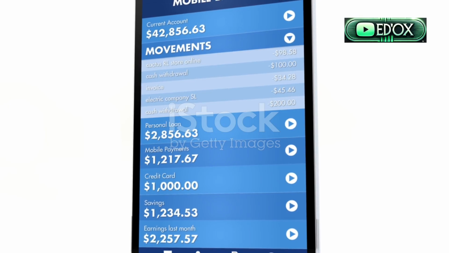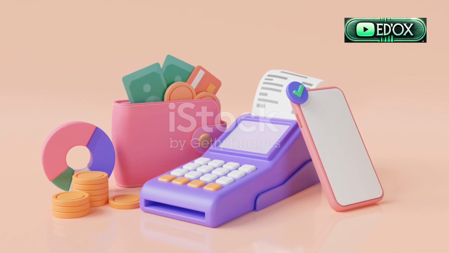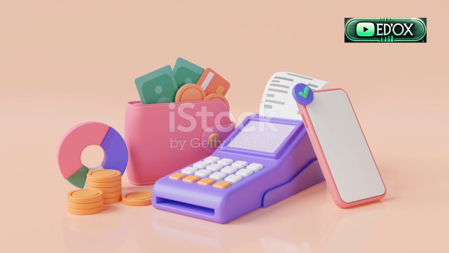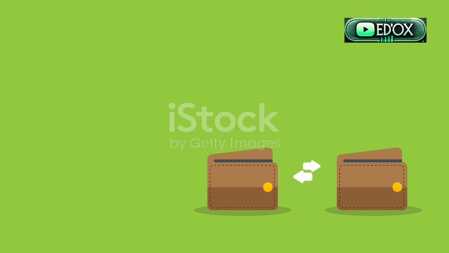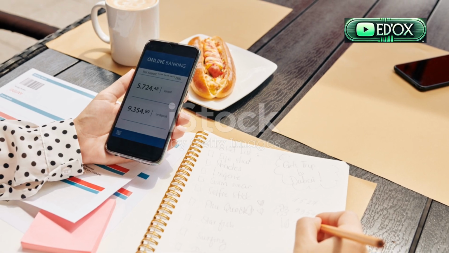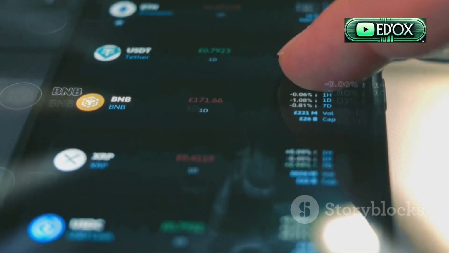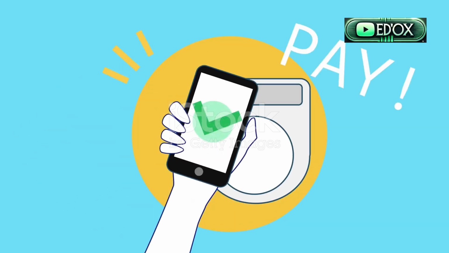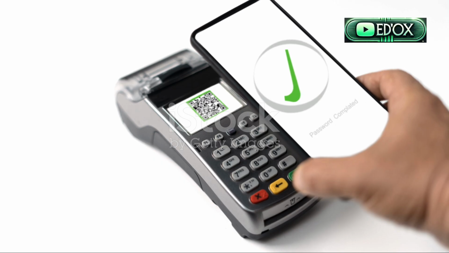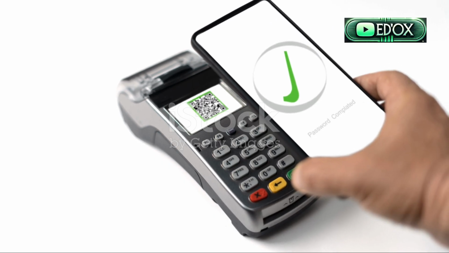Step 5. Check the status. In Safe Wallet, view the transaction history to monitor the progress. On KuCoin, go to Assets, Deposit history to track incoming funds. If there's a delay, check the transaction on a blockchain explorer. For ERC20, etherscan.io. For TRC20, tronscan.org. And that's it. You've successfully transferred your USDT from Safe Wallet to KuCoin.